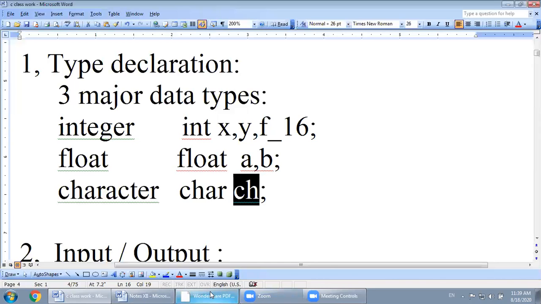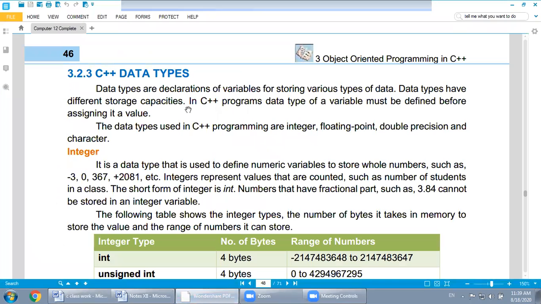Now, in a C++ program, the data type of a variable must be defined before assigning its value. The data types used in C++ programming are integer, floating point, double precision, and character.